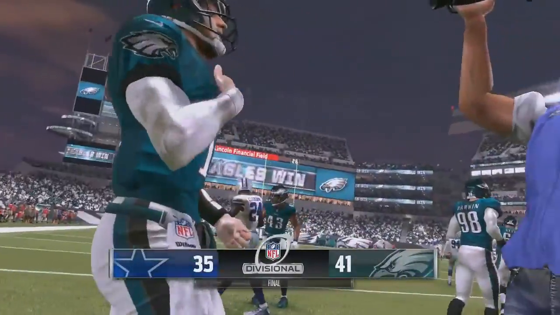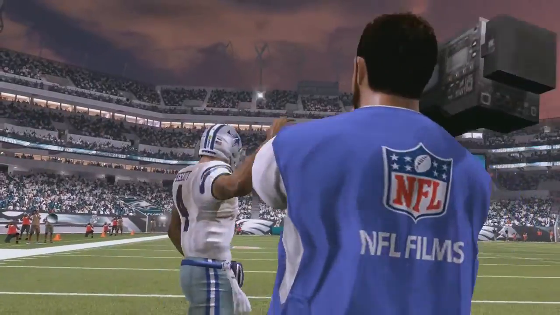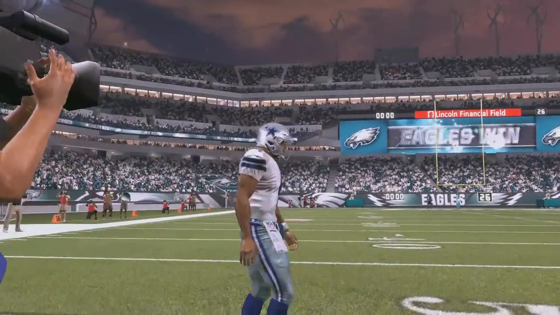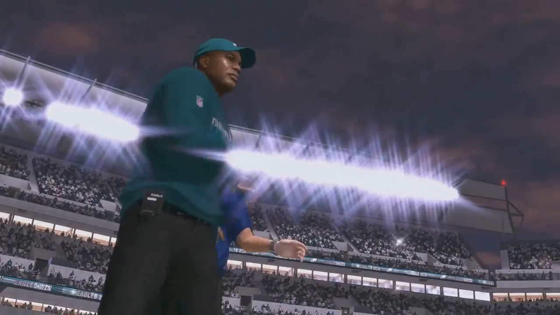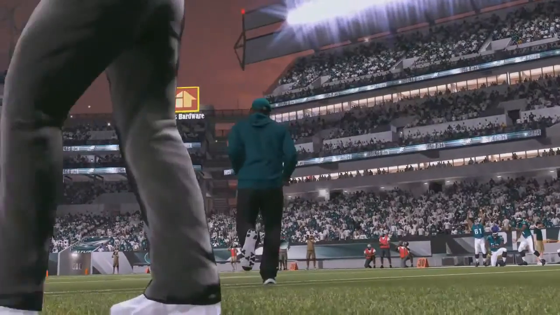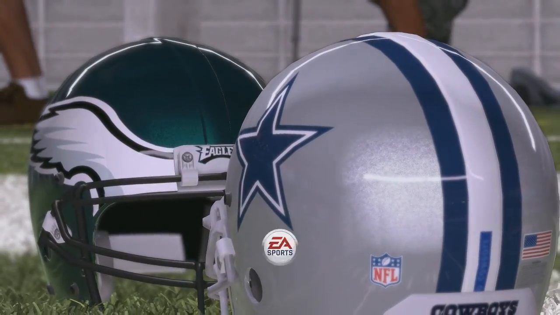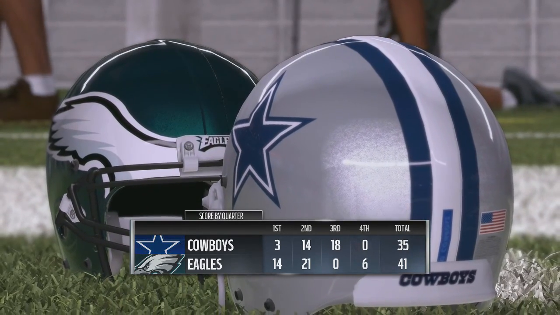So obviously this game was a ton of fun. It was nice to have Carson Wentz back. Obviously that first half showed that 5 touchdown passes. Obviously I didn't throw a touchdown pass there in the second half, but I don't care because we still got the win. Over in the AFC side, the AFC championship is New England and Pittsburgh, and then on this side, the Panthers were able to take down the Saints. So we will be playing the Carolina Panthers in Philadelphia for the conference championship game.